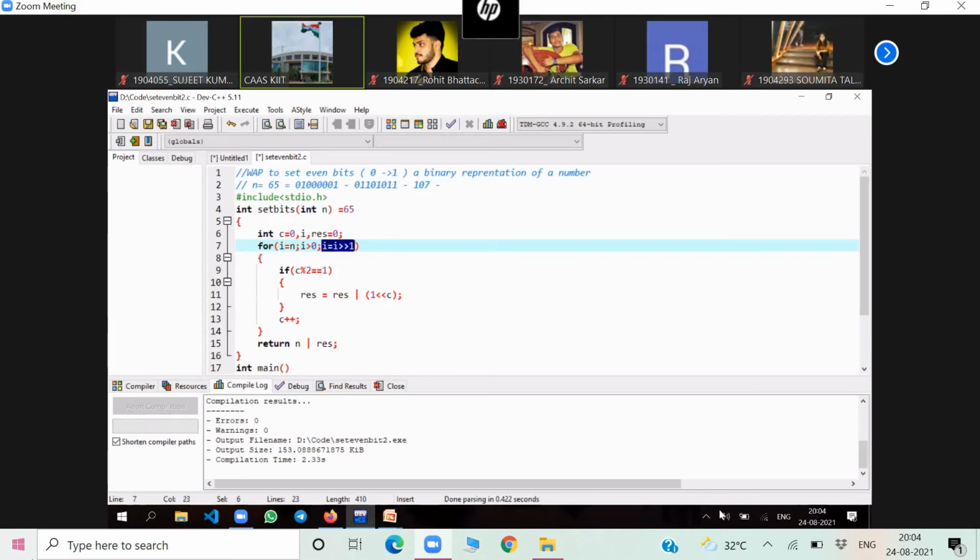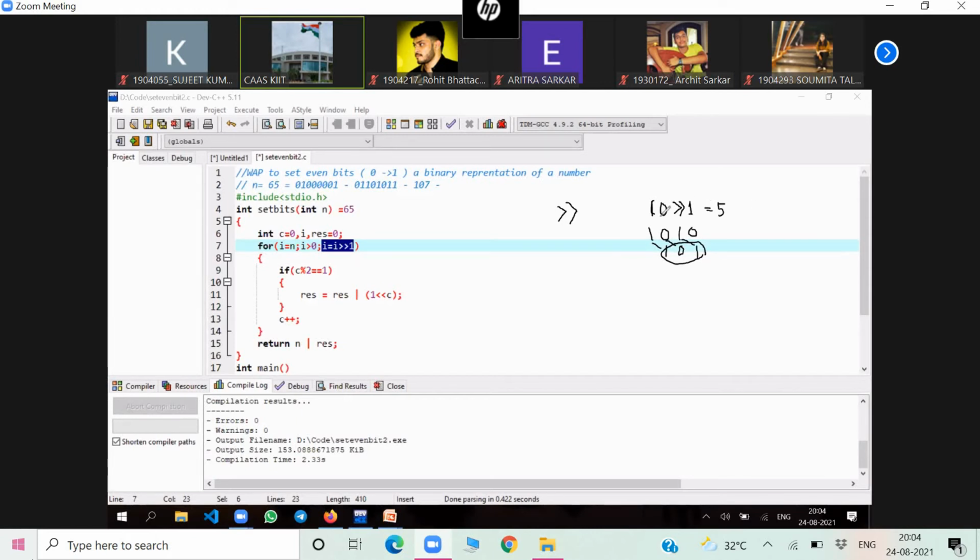Let me explain this double greater than here. Double greater than is a right shift operator. If I write, suppose, 10 double greater than 1, you know how much it will be? It will be 5. It will shift all the bits one place towards its right. That means 1010, this one will be shifted here, this 0 will be shifted here, and this one will be shifted here. So it will become 101. That is 5.